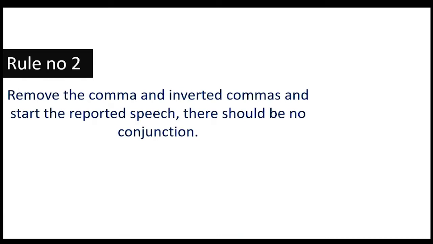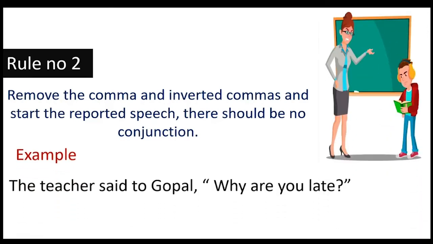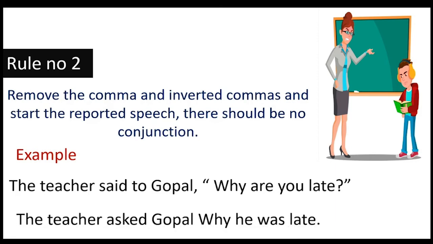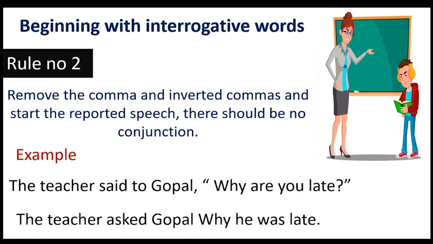Rule number 2: we have to remove the comma and inverted comma and start with the reported speech. And remember children, this time there should be no conjunction. For example, the teacher said to Gopal, "Why are you late?" So the answer will be, the teacher asked Gopal why he was late.